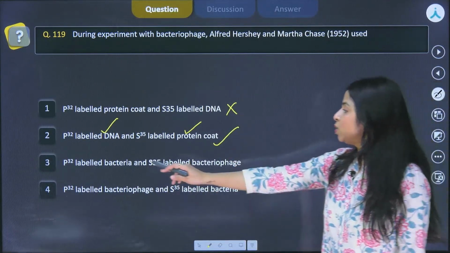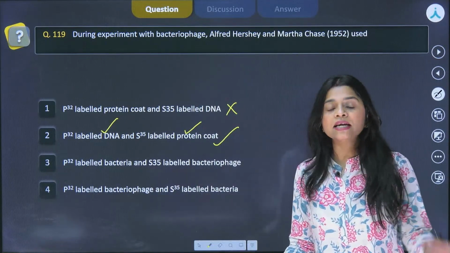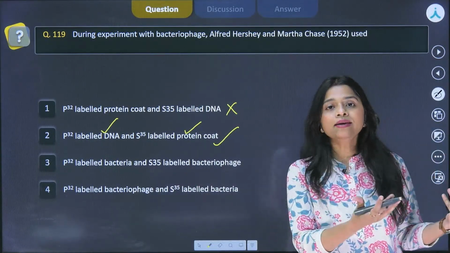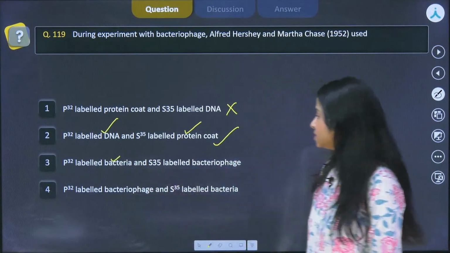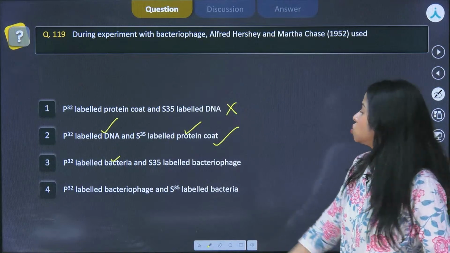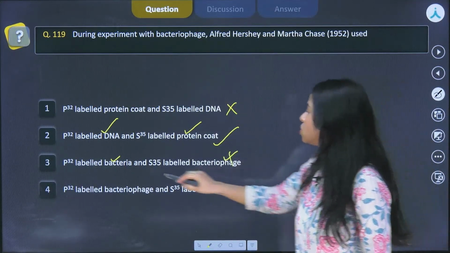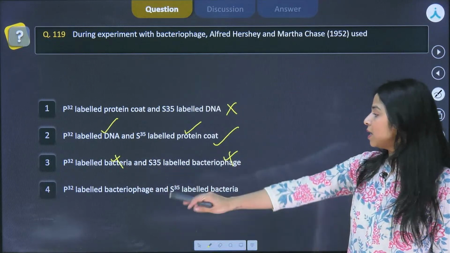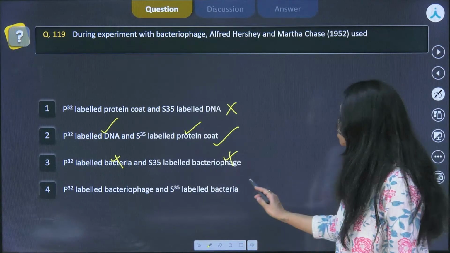Next is P32 labeled bacteria. It never labeled bacteria, right? It was basically growing the virus in the radioactive medium. S35 labeled bacteriophages, no, so this is also not true. Then comes P32 labeled bacteriophages and S35 labeled bacteria, that is also not true.